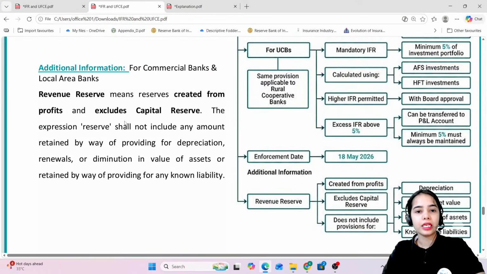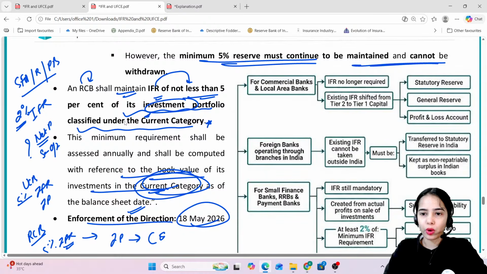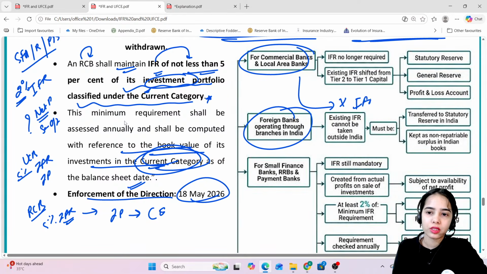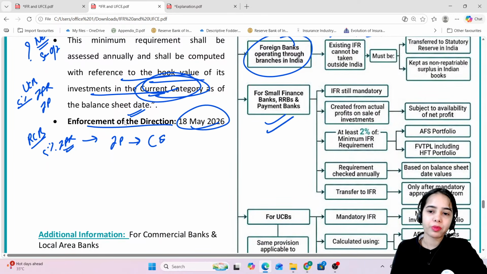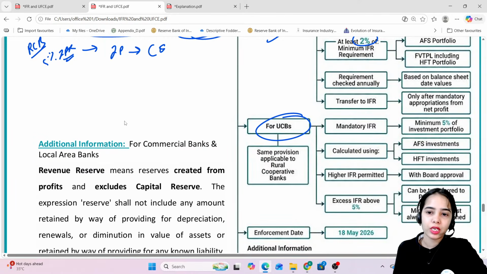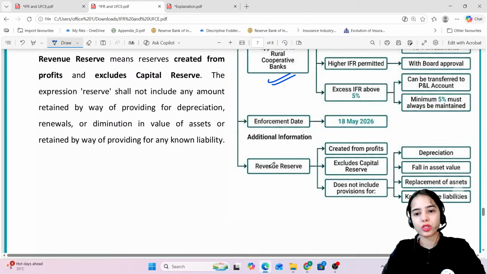Okay? This is it. Now, here is the summary that is provided, that also you can see: foreign banks operating through branches in India, and the commercial banks and local area banks, there is no IFR requirement from 18th May. For small finance banks, RRBs, payment banks, 2% minimum IFR requirement. For UCBs, 5%, same provision applicable to the rural cooperative banks also.